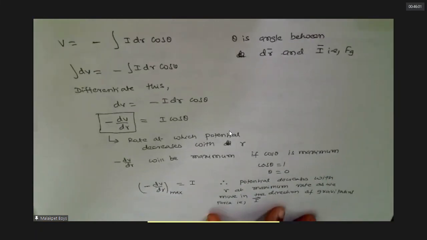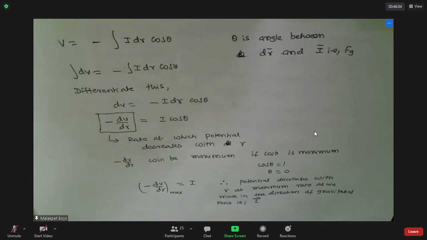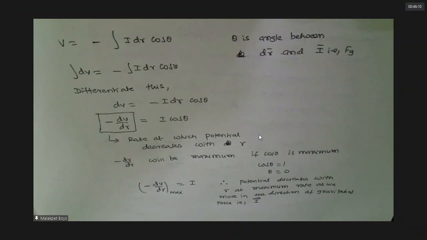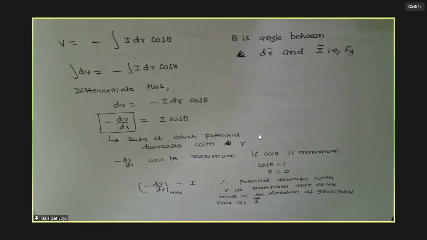Now suppose, one minute. Shall I turn this? Yes, sir. Now you have seen minus dV by dr is what?